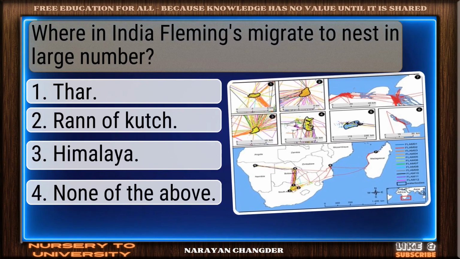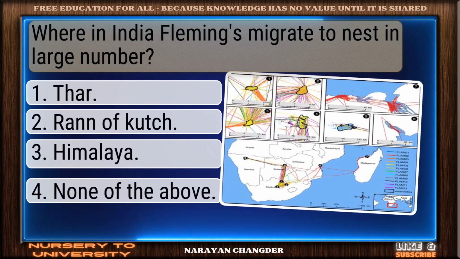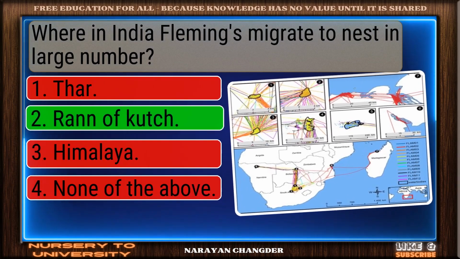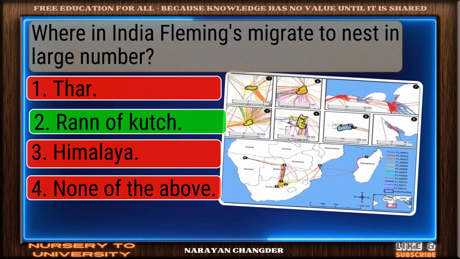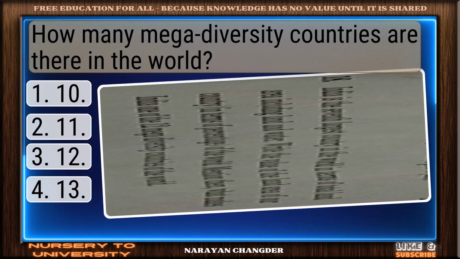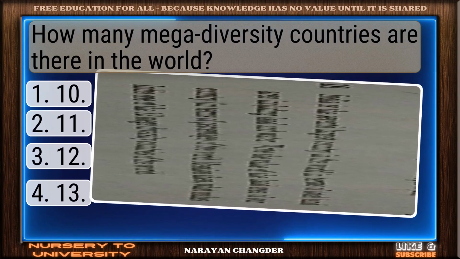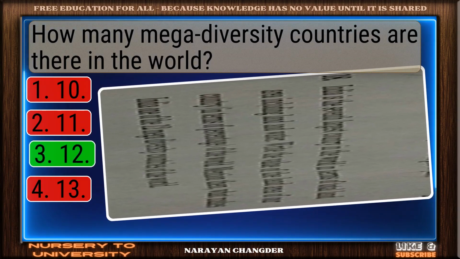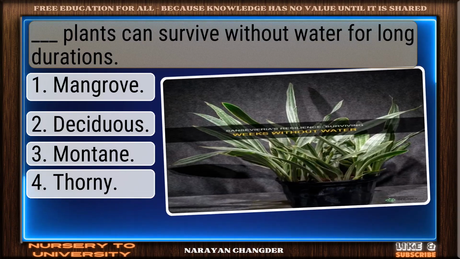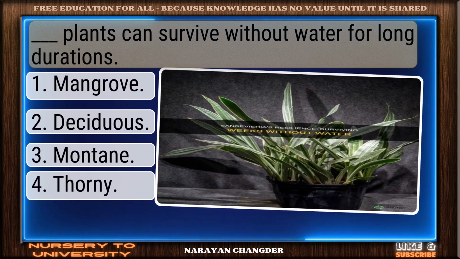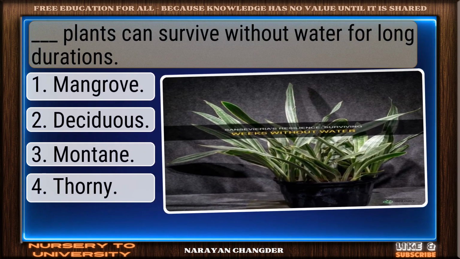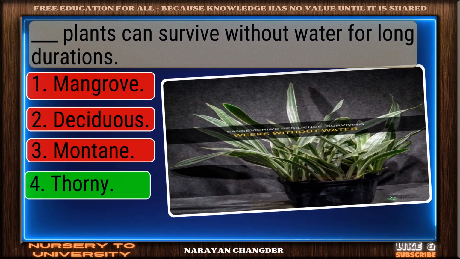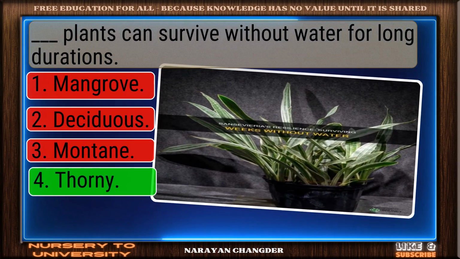Question number 153. Where in India do flamingos migrate to nest in large numbers? Correct. Rann of Kutch is the right answer. Question number 154. How many megadiversity countries are there in the world? Great job, 12 is the accurate answer. Question number 155. Dash plants can survive without water for long durations. Excellent. Thorny is a brilliant choice.